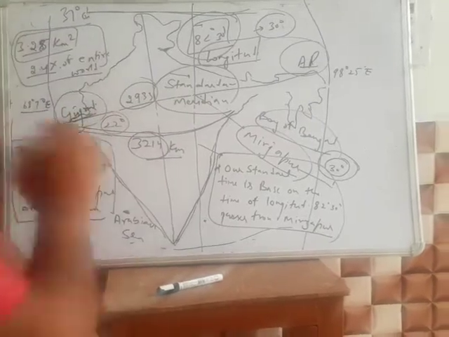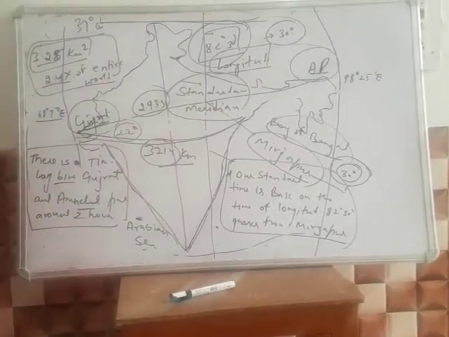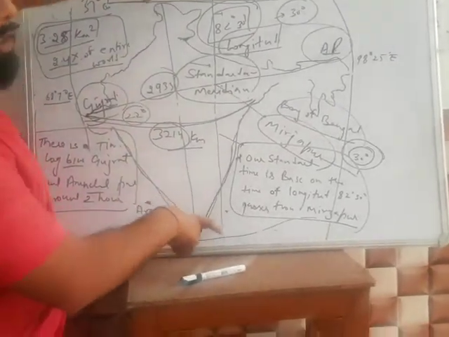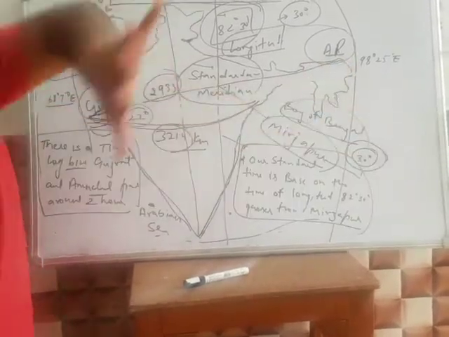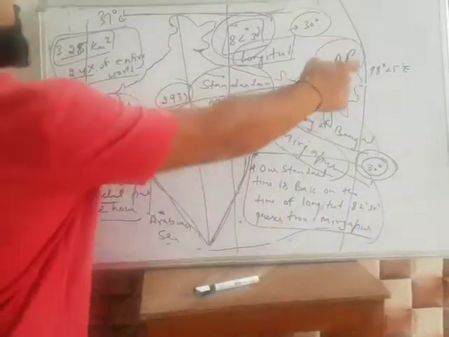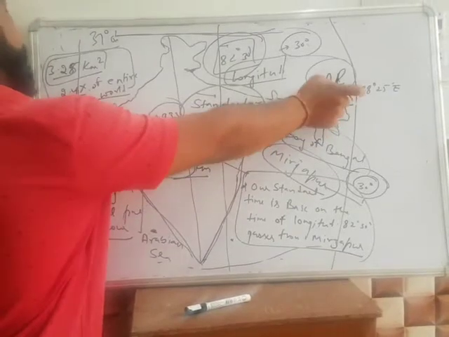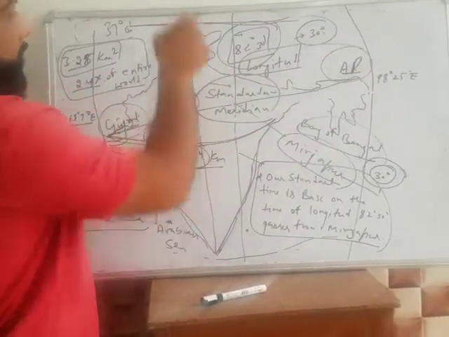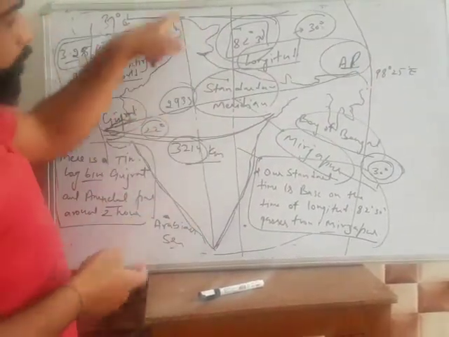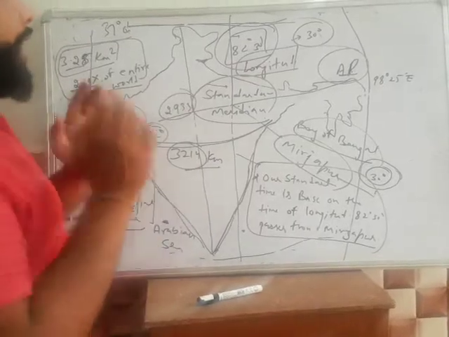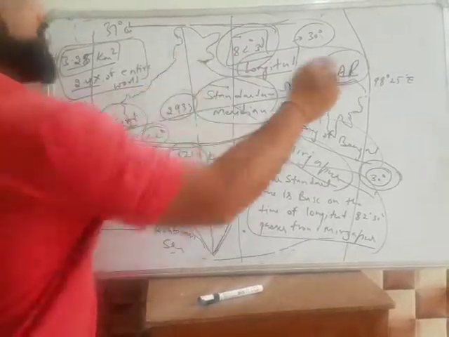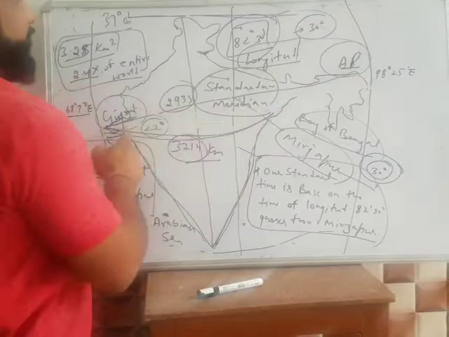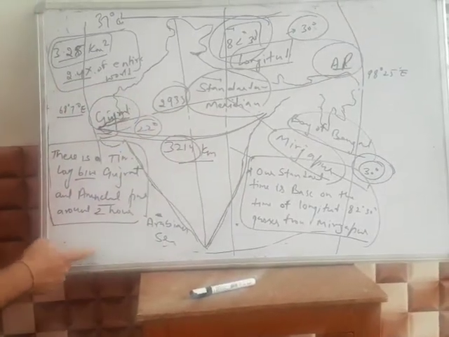Now again I repeat all these things: the difference between the two latitude lines and the two longitudinal lines is 30 degrees, but the original distance is 2933 between Arunachal Pradesh and Gujarat, and 3214 between Jammu Kashmir and Tamil Nadu. And also there is a time lag between Arunachal Pradesh and Gujarat of around 2 hours.